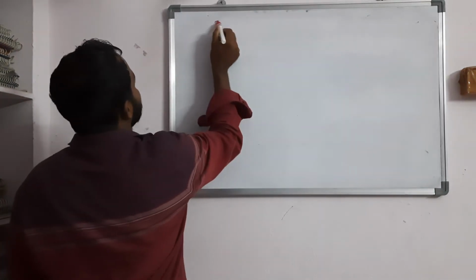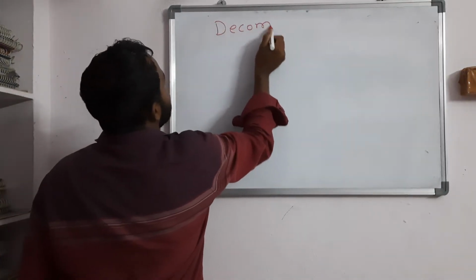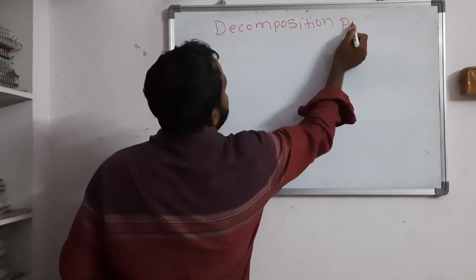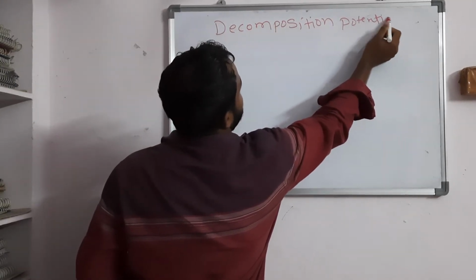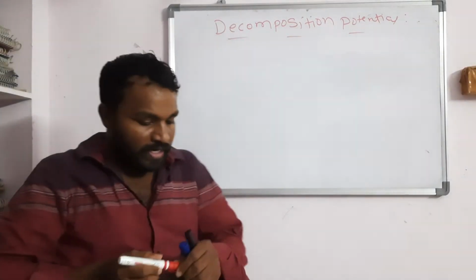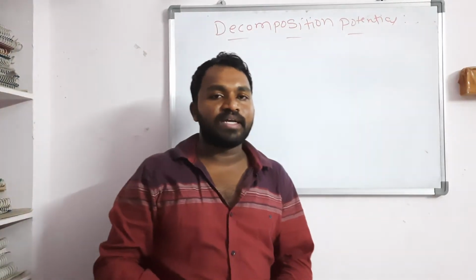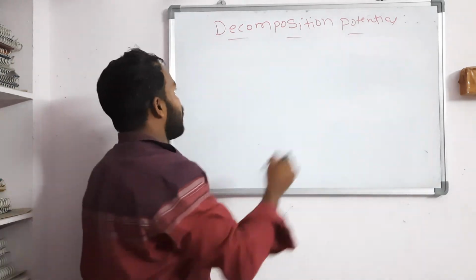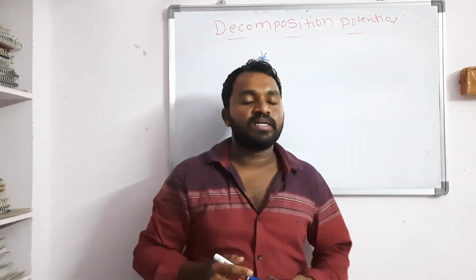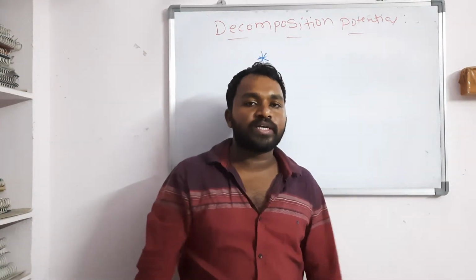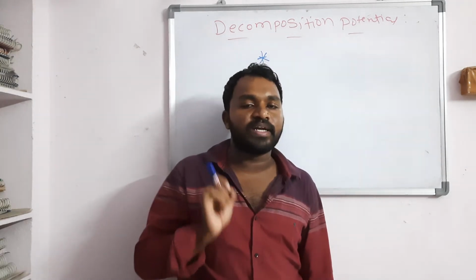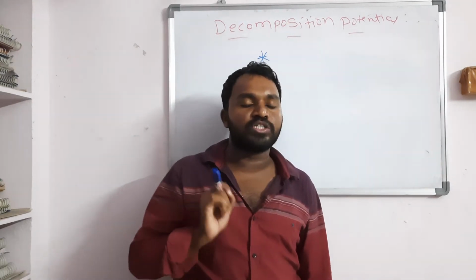So what is meant by decomposition potential? Decomposition potential. This is also an important question. They will ask for 4 marks. This is a theory-oriented question, so in this theory we will discuss some points. The first point is the definition. The minimum voltage required to carry out an electrolysis of an electrolytic cell without hindrance is called the decomposition potential.